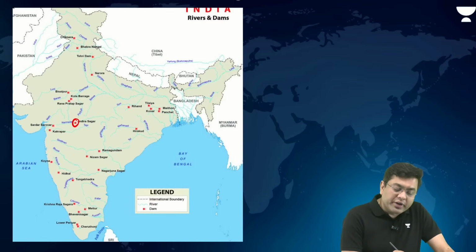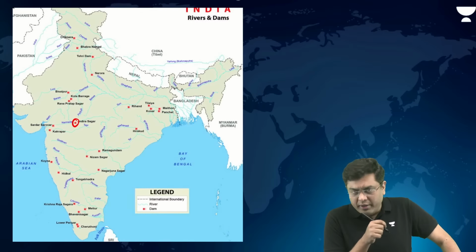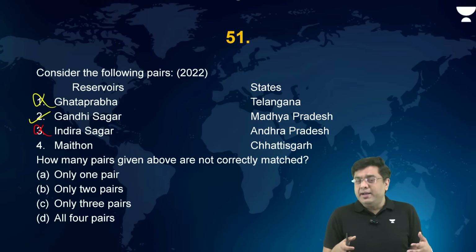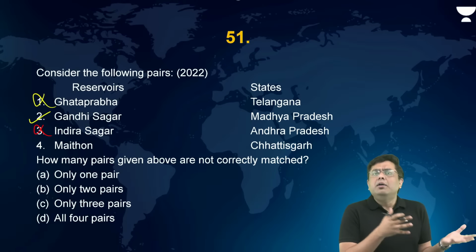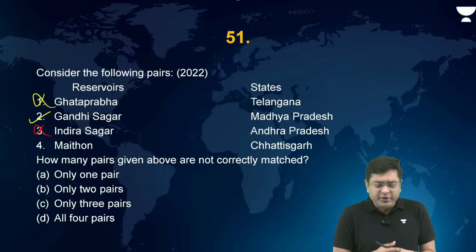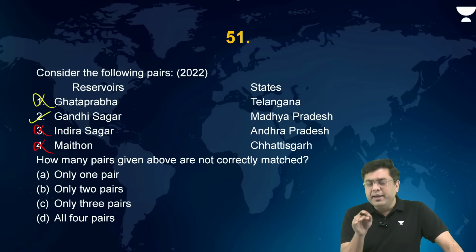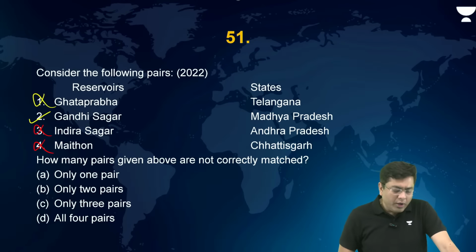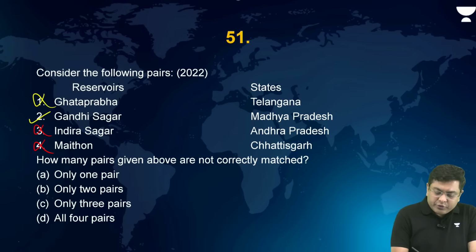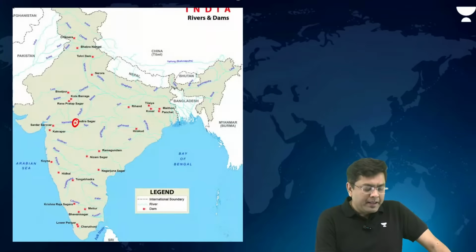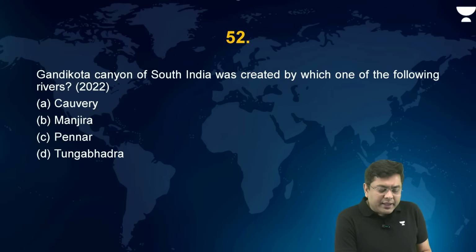Maithan Dam is constructed across the Damodar River Valley. In fact, the Maithan Dam project is one of the earliest post-independence multi-purpose river valley projects implemented in India in order to improve irrigation, drinking water supply, and so on. So it is not present in Chhattisgarh. It is present at the border area between Jharkhand and West Bengal. So the fourth statement is incorrect. So here A, that is only one pair, is the one which is correctly matched. Then after that, Gandikota Canyon of South India was created by which of the following rivers?